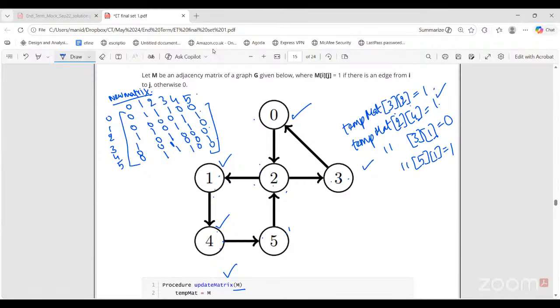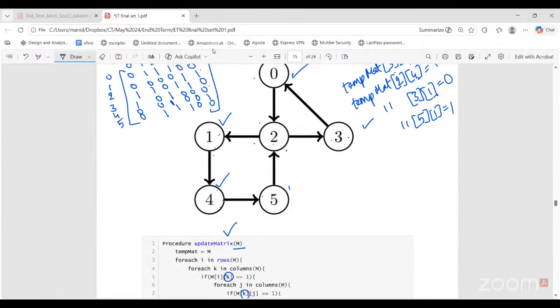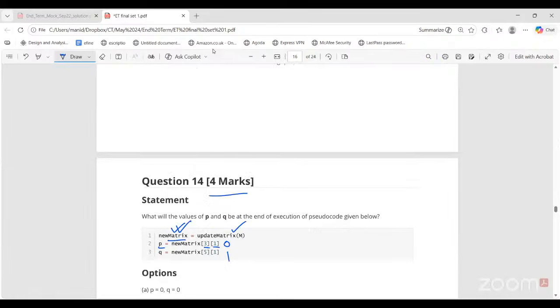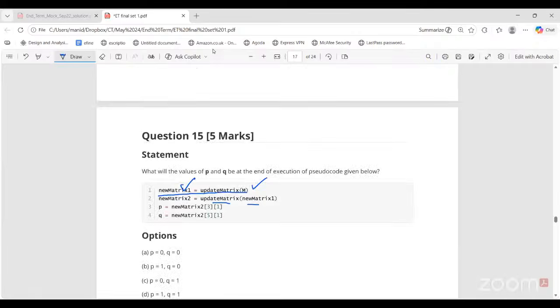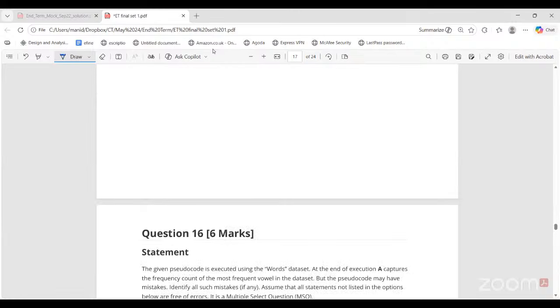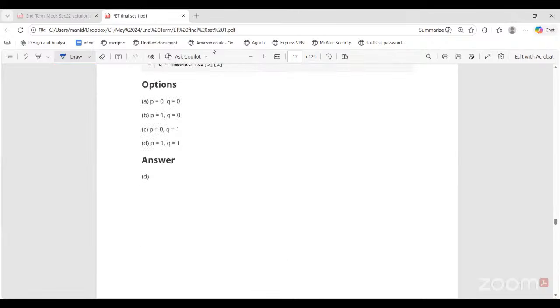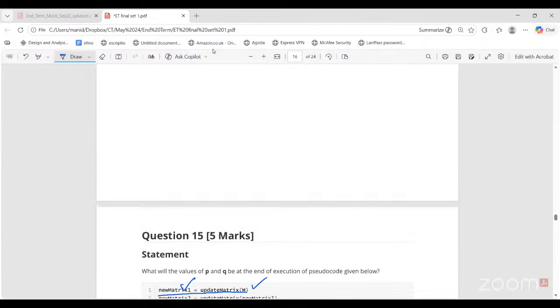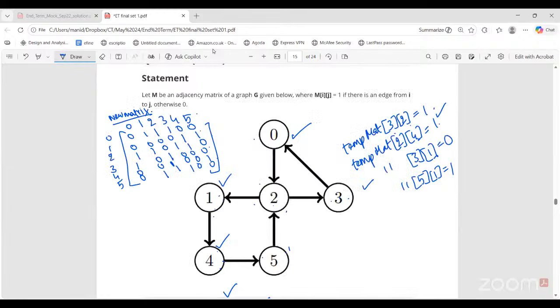Now you are passing this into the update matrix procedure. That is this procedure. Now we are going to check for what other routes I can explore. Okay. So see for node 0 now if I check. Let me just take the option that they have given in this question here. So I have to check for 3, 1 and 5, 1. What are the values in the new matrix? So for 3, 1, let's check.